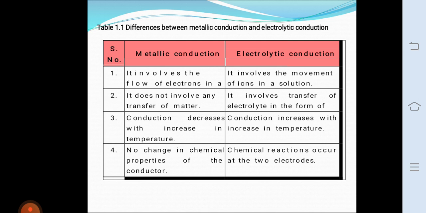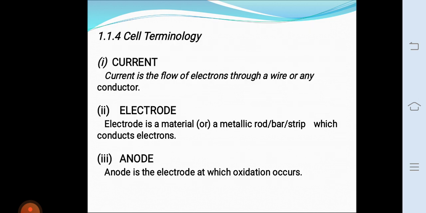Then cell terminology. First of all, current: it is the flow of electrons through a wire or any conductor. Electrode is a material or a metallic rod which conducts electrons. Anode is the electrode at which oxidation reaction occurs.